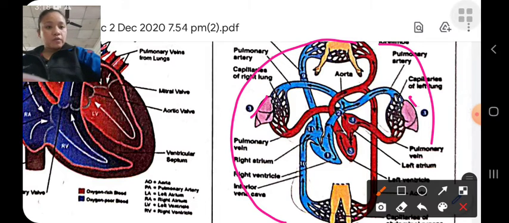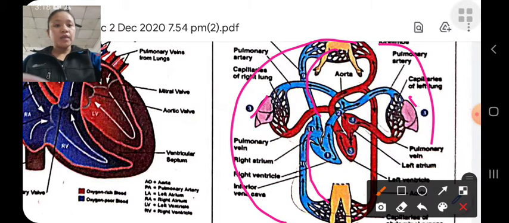From our body, through the superior vena cava and inferior vena cava, the impure blood comes to the right atrium. From the right atrium it goes to the right ventricle, and from the right ventricle it goes to our lungs through the pulmonary arteries.